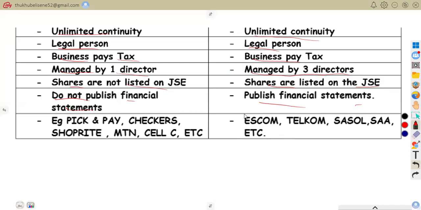These are examples of public companies: Eskom, Telkom, Sasol, SAA, etc. But for private companies, talk of Pick n Pay, Checkers, Shoprite, MTN, and so on.